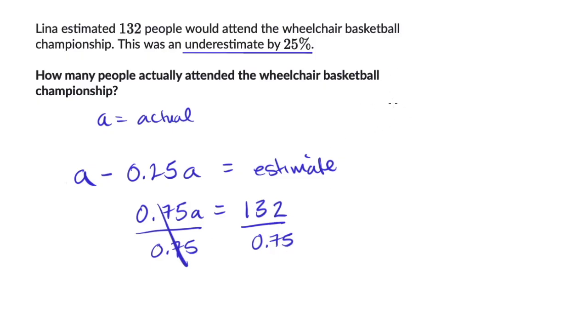Now let's see, to calculate that, that's 132 over 0.75. 0.75 is the same thing as 3/4. If you divide by 3/4, that's the same thing as multiplying by 4/3. So this is the same thing as 132 over 1 times 4 over 3. And let's see, I could use a calculator, but I don't want to. See, the 132, it is divisible by 3. If I add up its digits, the sum is divisible by 3.